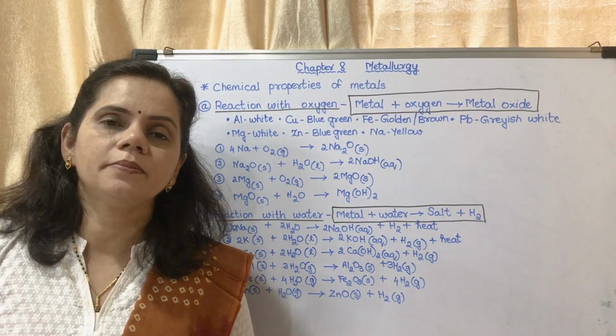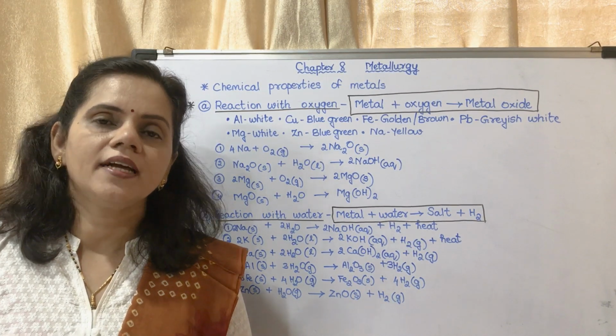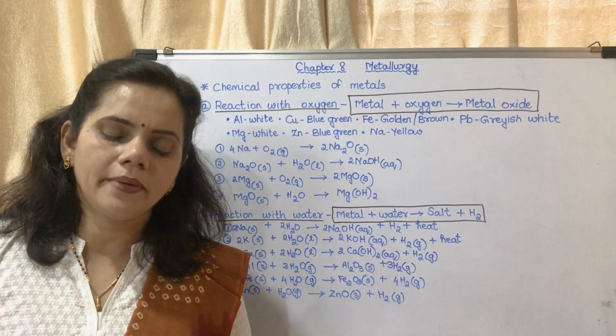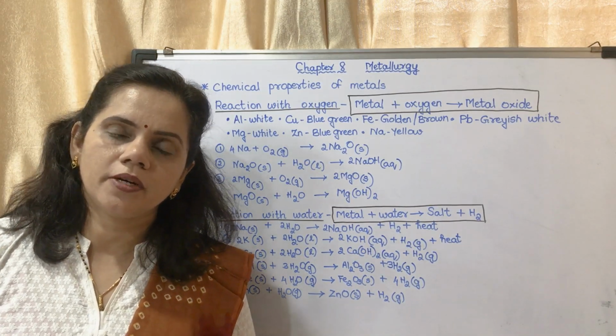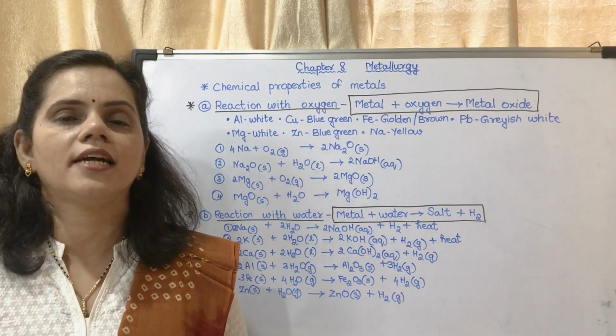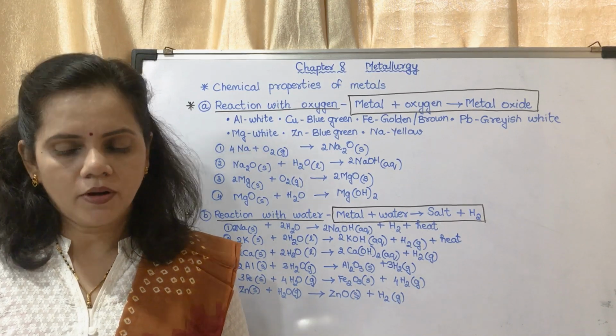You may see on page number 94, the first paragraph, it is a give reason question: why are metals generally electropositive? Why are they electropositive? Because they lose electrons and become electropositive.